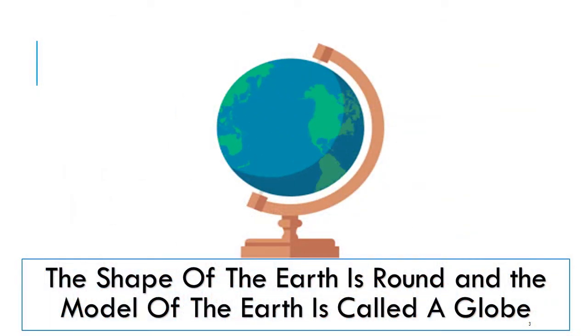Now, children, let us learn about globe. The shape of the earth is round and the model of the earth is called globe. So children, you see the picture that the earth is revolving or rotating on a base which is called a globe.